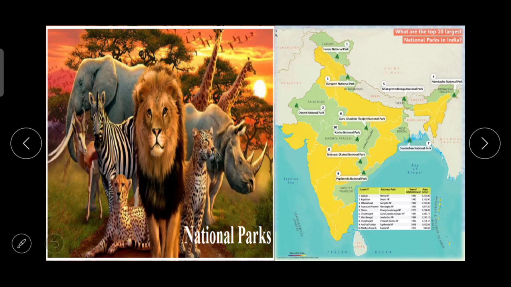So, not only in any particular country, but all over the world, each and every country is taking care of the animals and the different species of the animals. But at the same time, the world is facing the problem with these animals because of pollution and because of the smuggling of the different parts of these animals. But as a citizen of India, or we can say as a human being, it is our duty to take care of the beauty of nature.